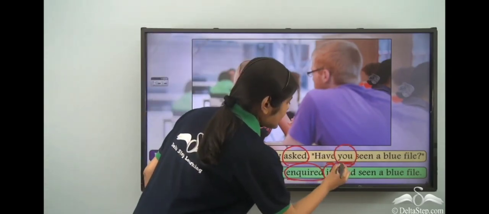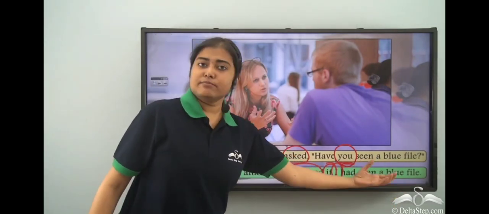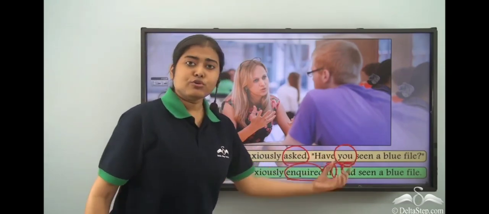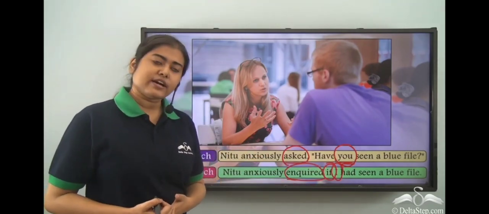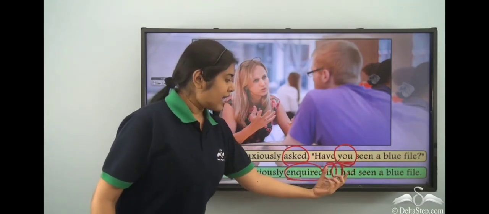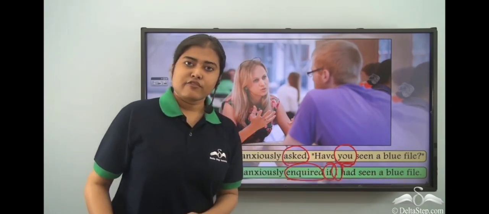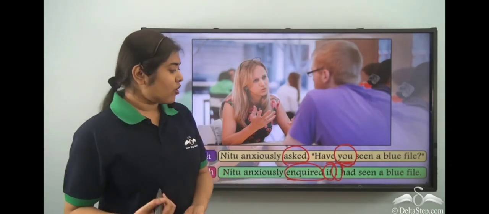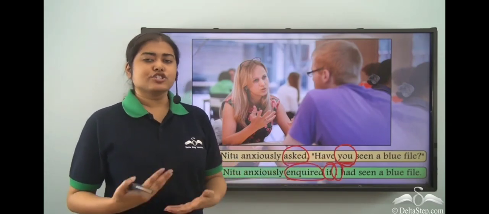So if I had seen a blue file, you could have also written if he had seen a blue file or if she had seen a blue file. So in this case, the you is unknown. Hence, we are free to choose a pronoun of our choice. And after that, have seen will become had seen. And you note the subject comes before the verb and then the rest of the sentence follows. So the final sentence is Neetu anxiously inquired if or whether I had seen a blue file. I could have been he, she, they, anything.